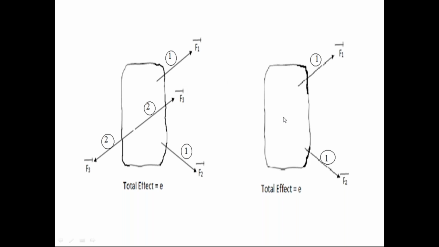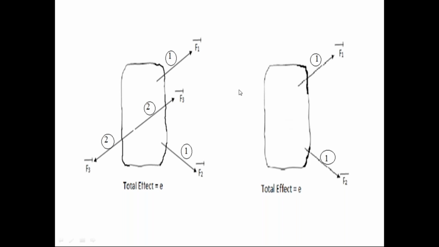Coming to the second diagram. In the second diagram, I removed the second force system from the rigid body. I apply only the first force system on the rigid body. Even though I remove the second force system from the rigid body, still the rigid body has the same effect E. In the second diagram also, the rigid body has the same effect as E.